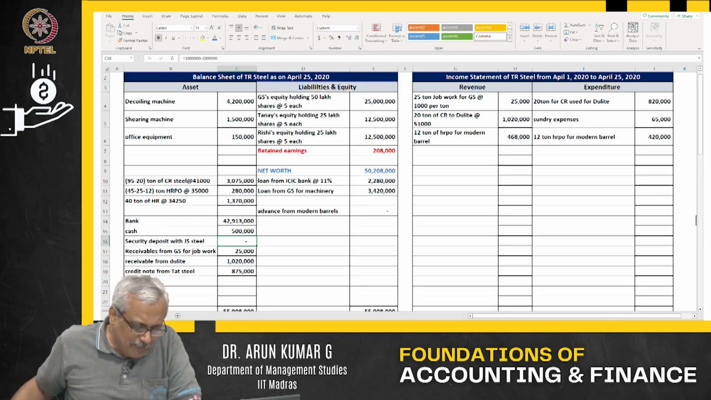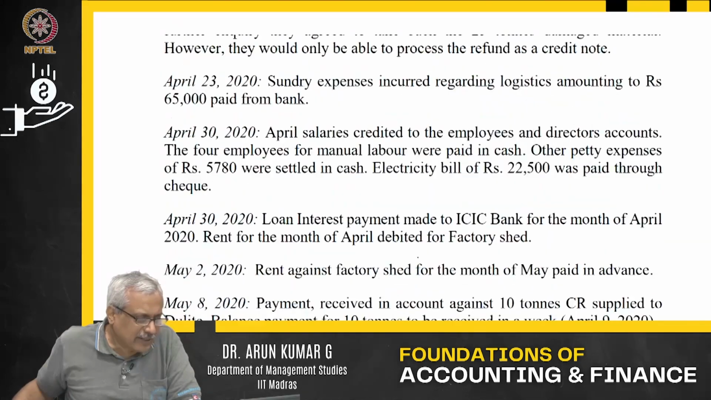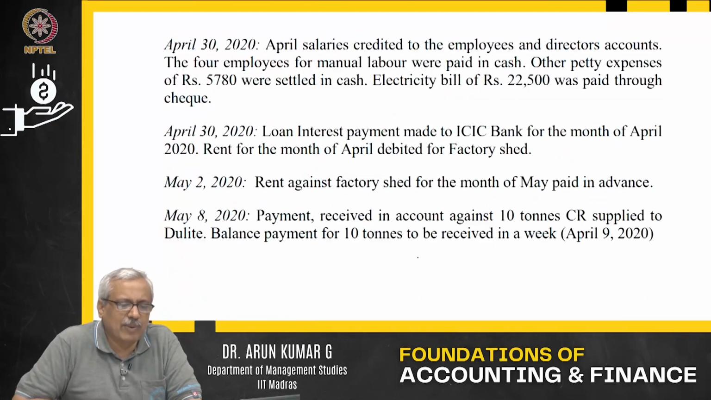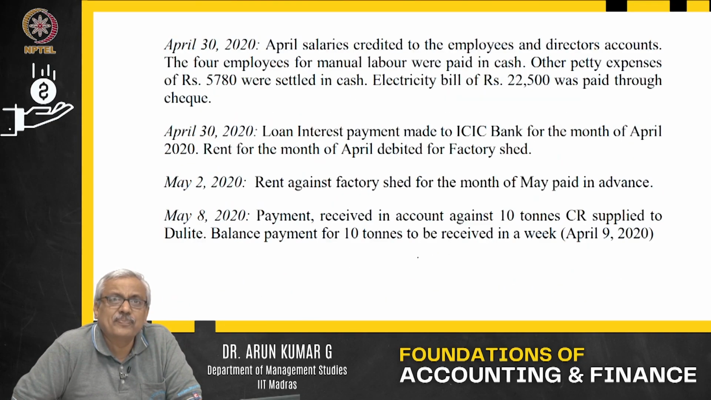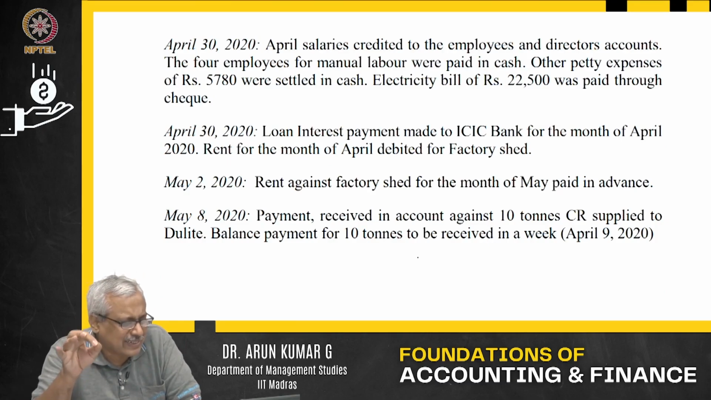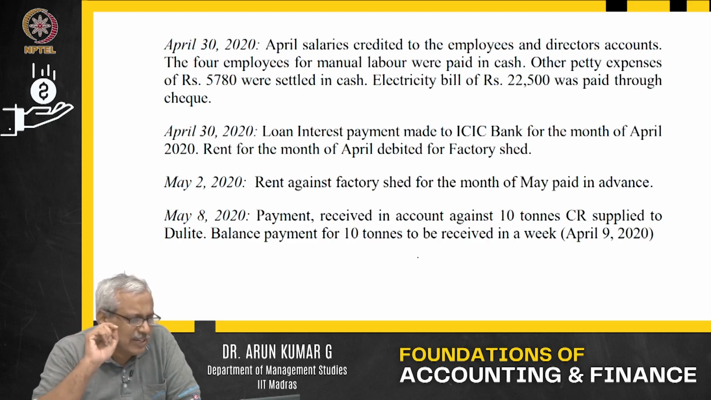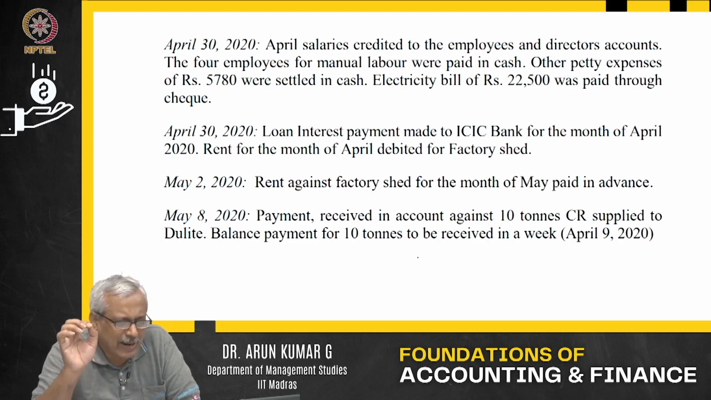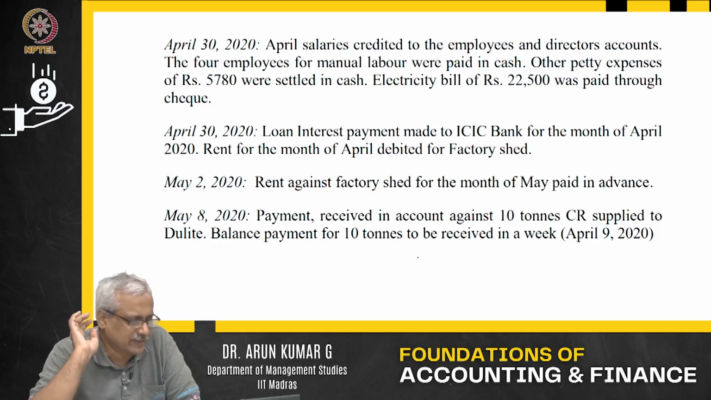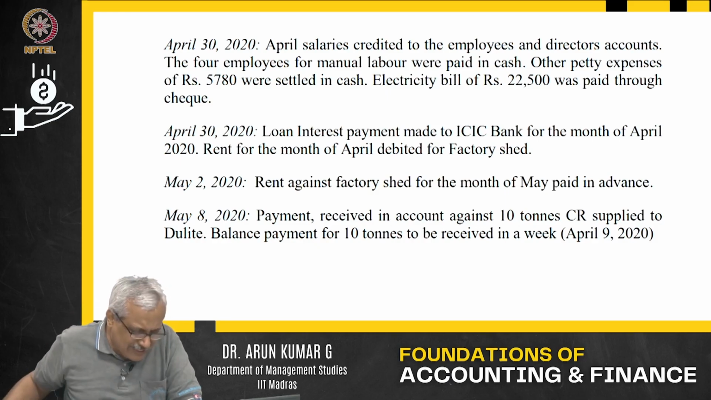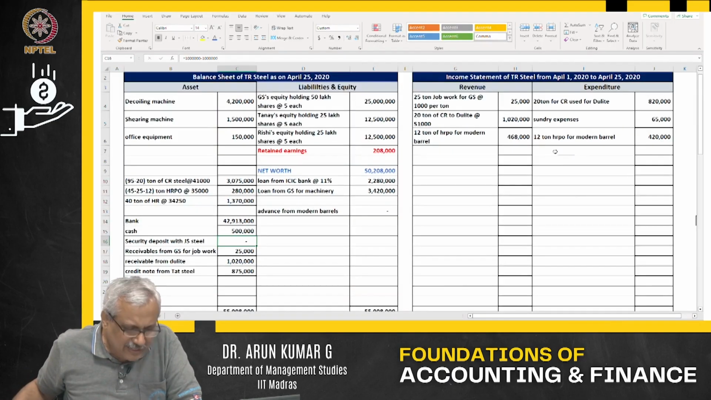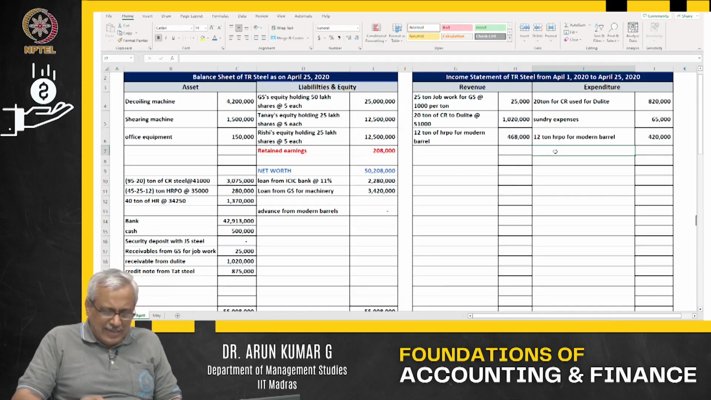Now, let us go back to the April 30th transaction out here. April salary is credited to the employees and directors accounts. The 4 employees for manual labor were paid in cash. Other petty expenses of 5780 were settled in cash. Electricity bill of 22,500 was paid through check out there. Now, let us first start with director salary.